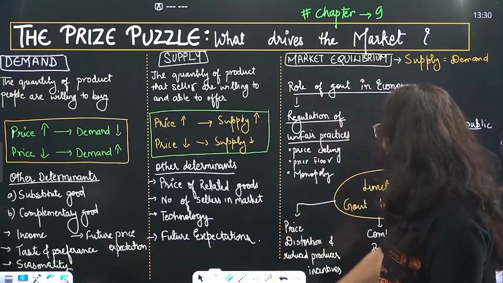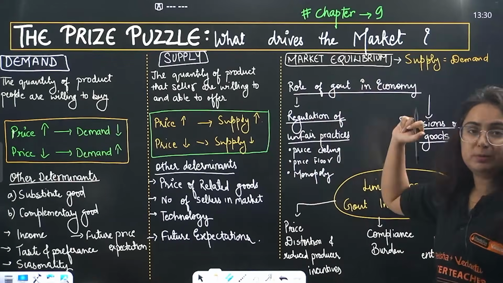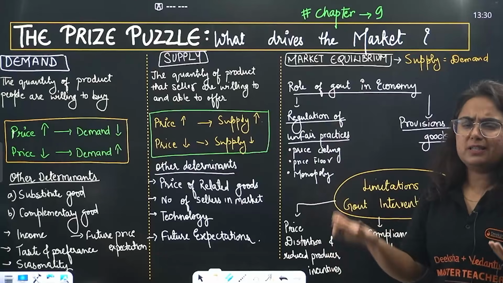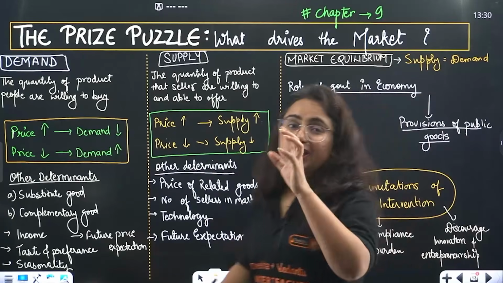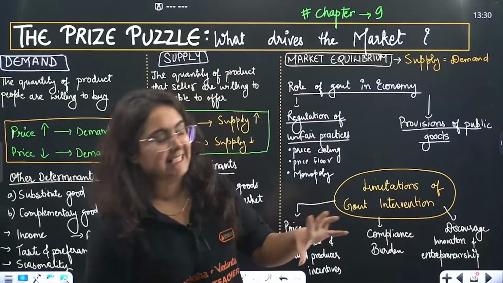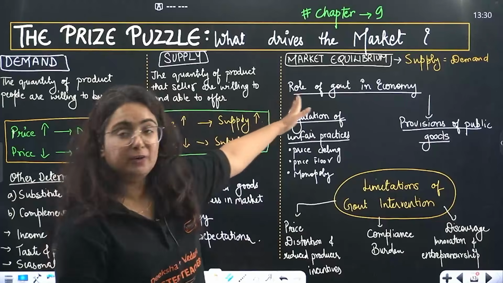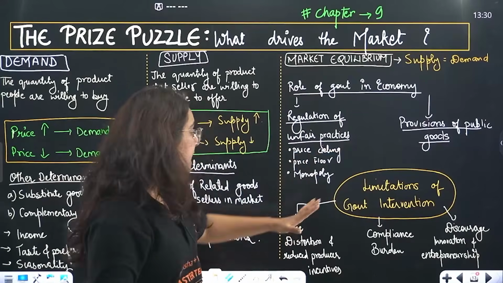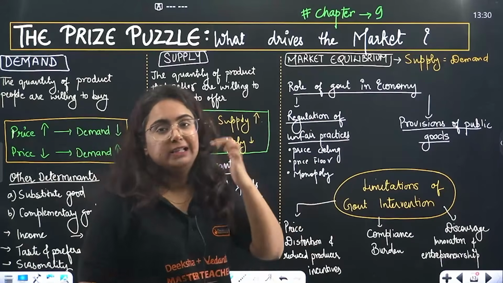Same goes with supply. Market equilibrium is a condition where demand is equal to supply. However, no such ideal condition exists. There are more topics like the role of government in the economy and limitations of government intervention in the economy.